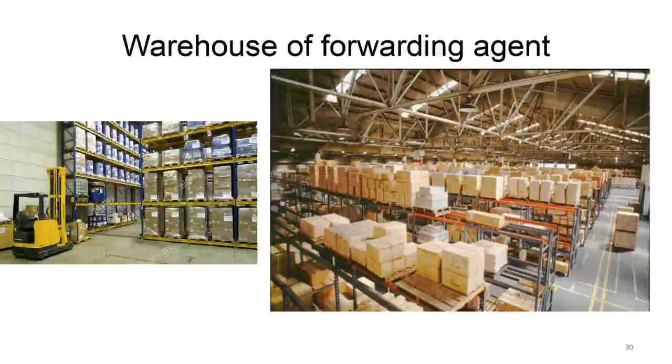This is the typical photograph of a warehouse of a forwarding agent. Highly mechanized with the help of robots, small mini tow trucks and cranes, this entire operation is handled. It's just like any Amazon warehouse.